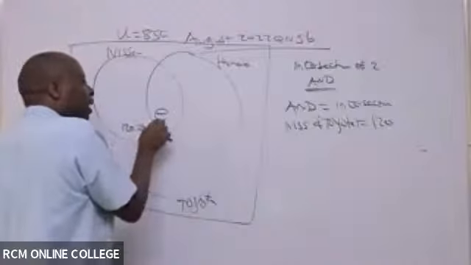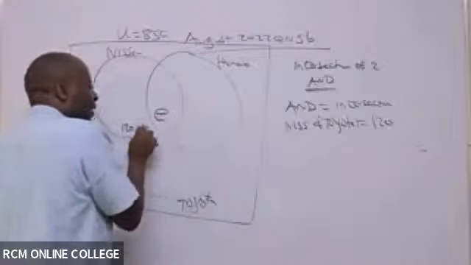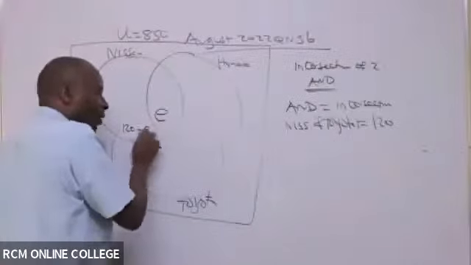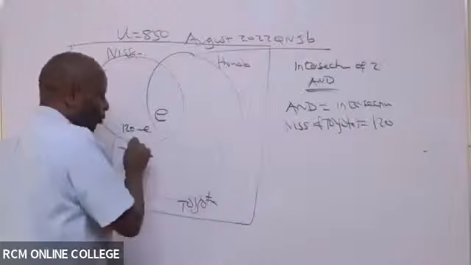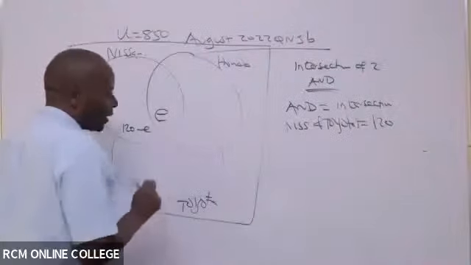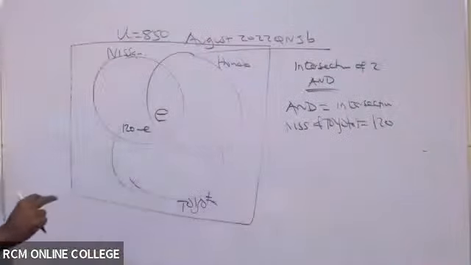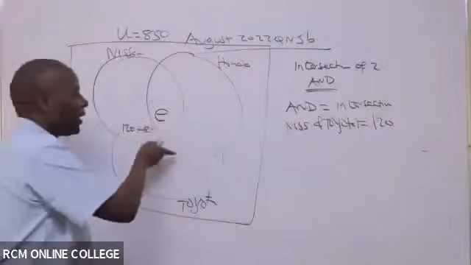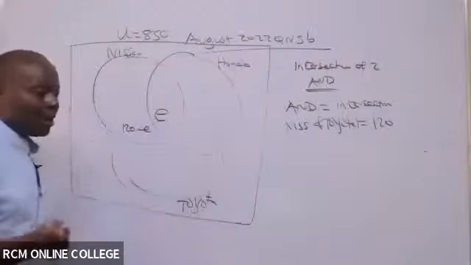If, for example, this was 10, then this one would be 110, because both must add up to 120. Once I know one segment, getting the other is not a big deal.